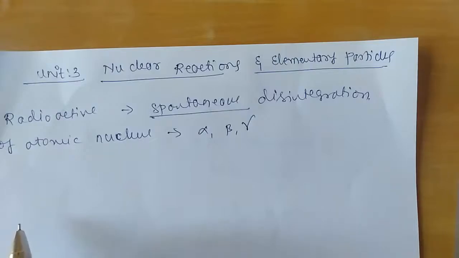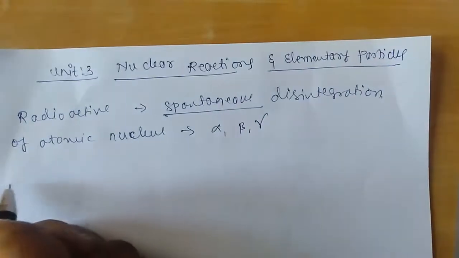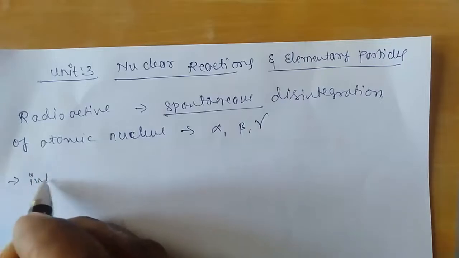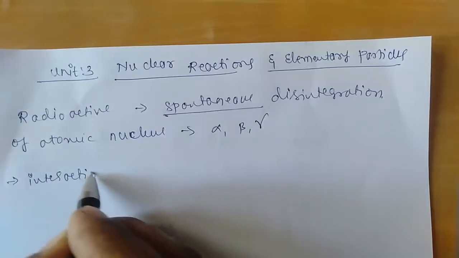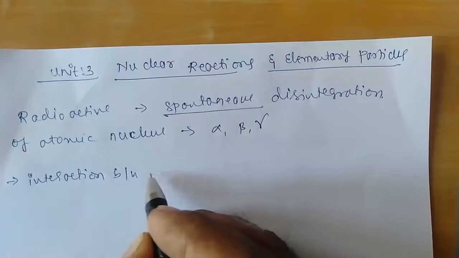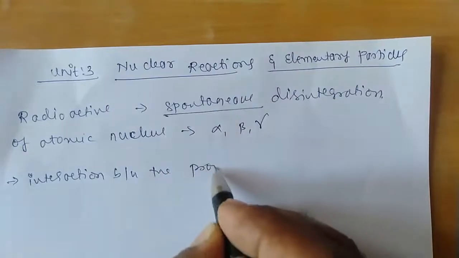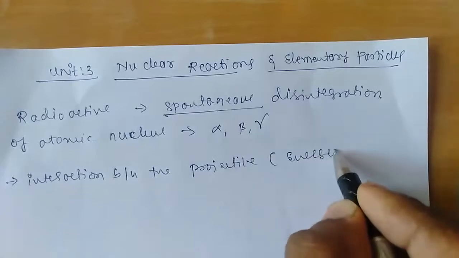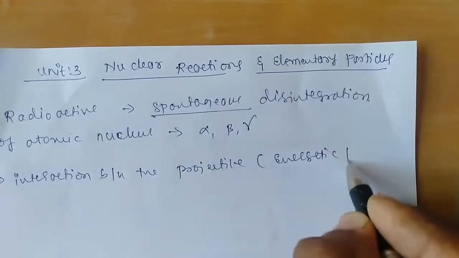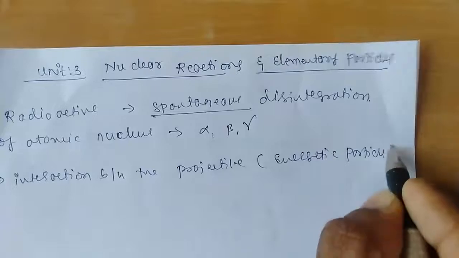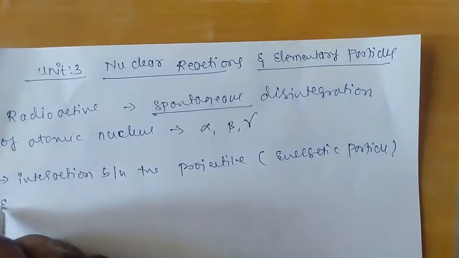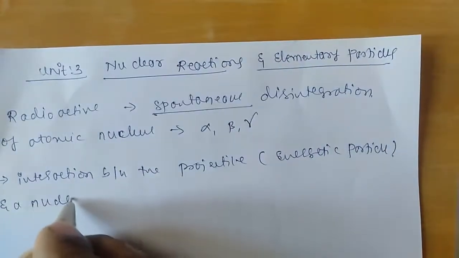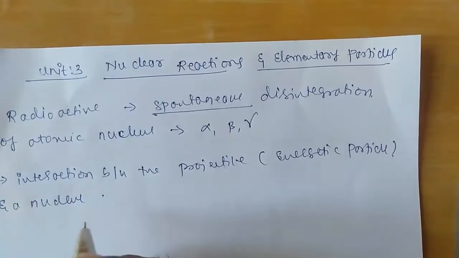A nuclear reaction can be stated as the interaction between the projectile, usually an energetic particle, and a nucleus. This is what we call a nuclear reaction.